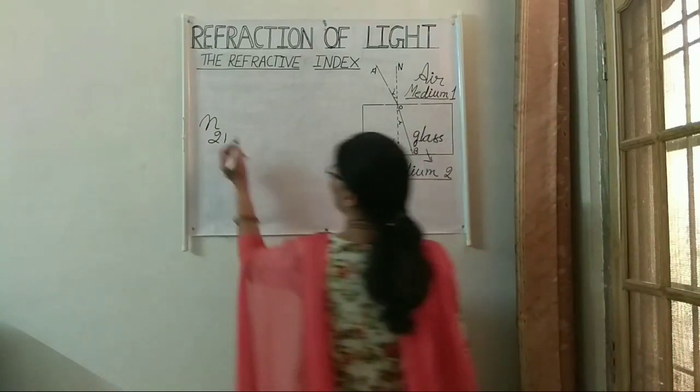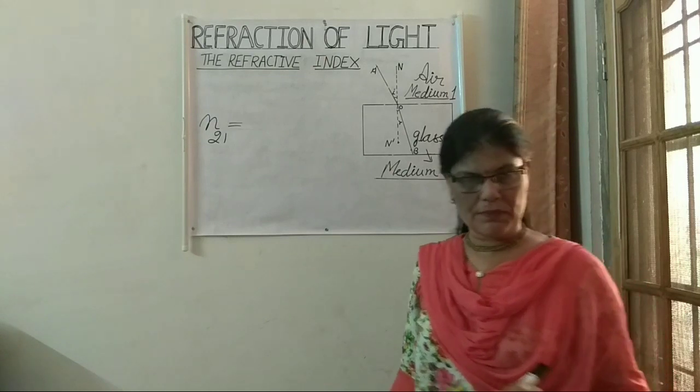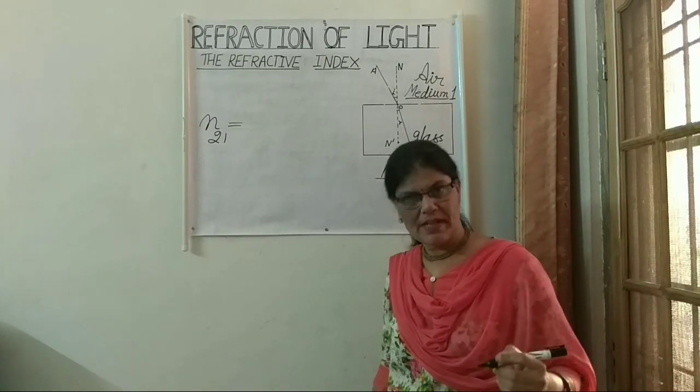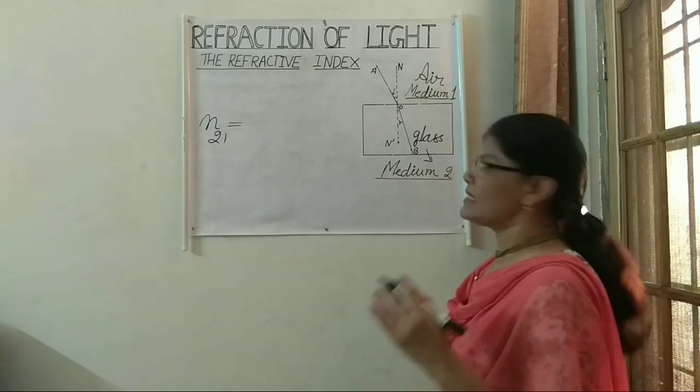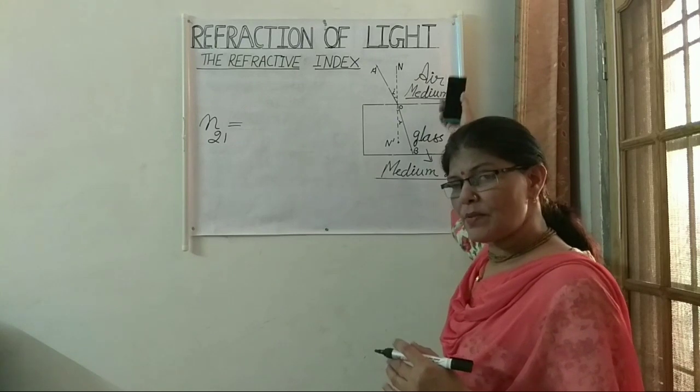This can be related with the speed of light in these two mediums. So n21 is the refractive index of medium 2 with respect to medium 1.